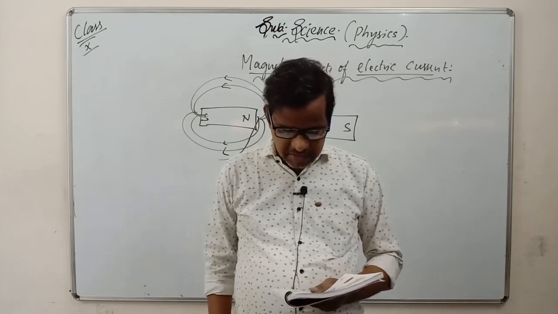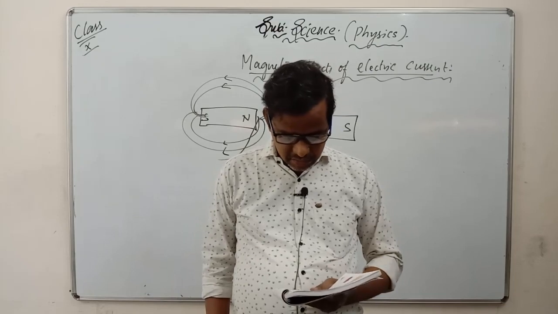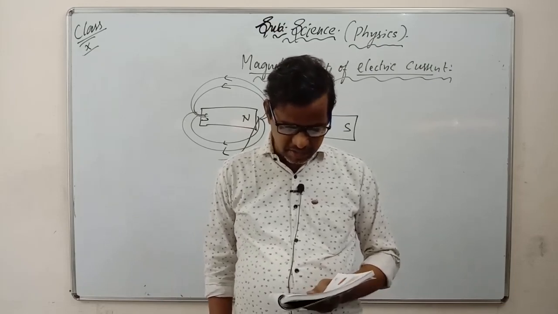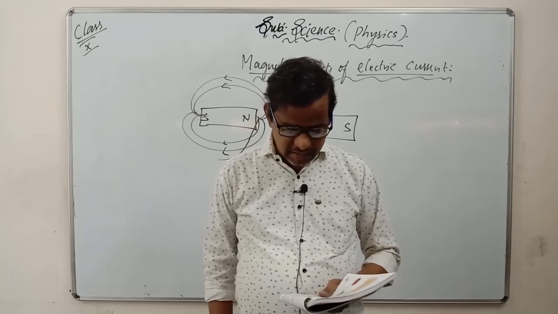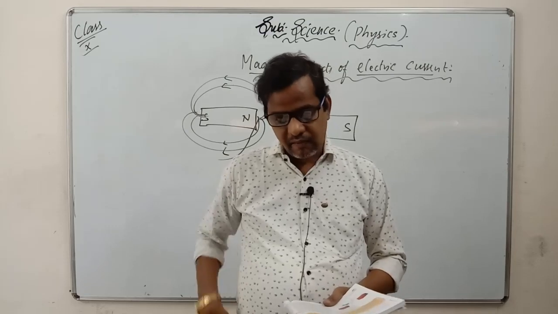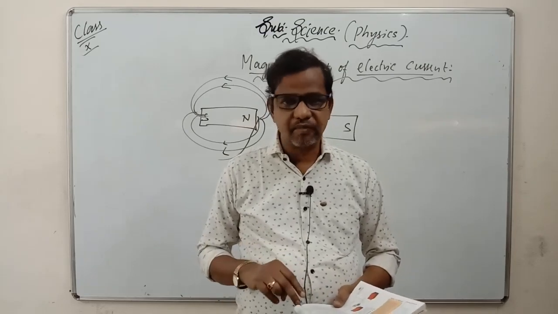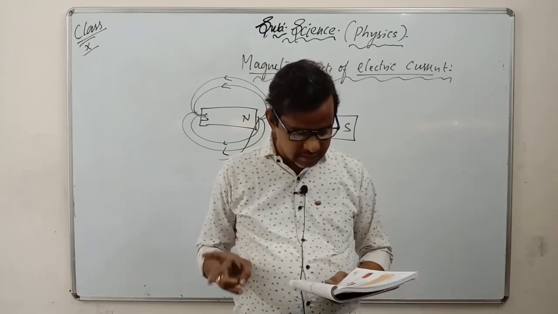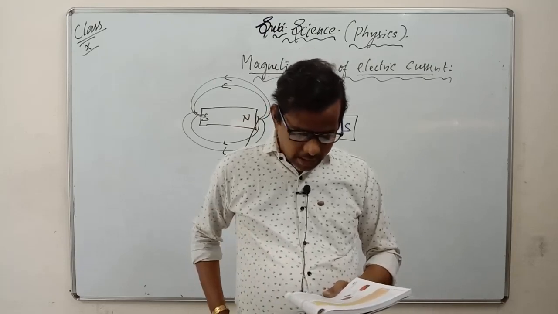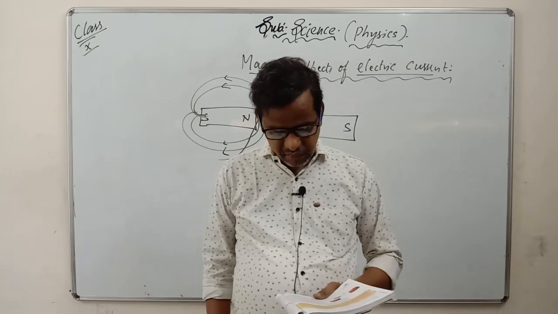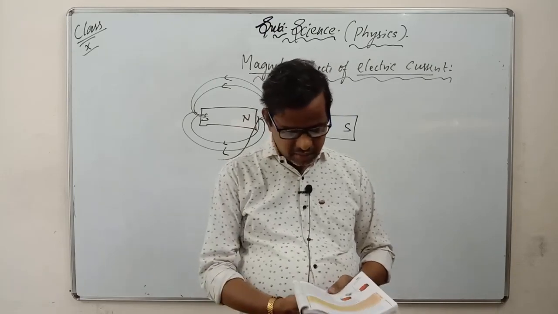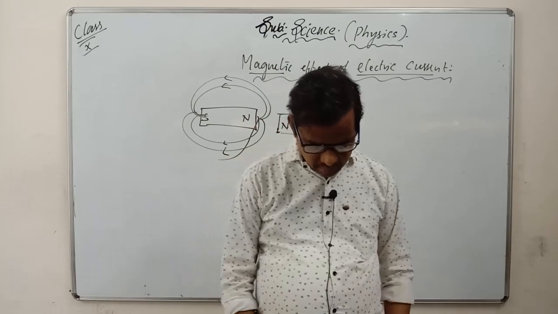Current in the coil ABCD enters from the battery through conducting brush X and flows back to the battery through brush Y. Notice the current in arm AB of the coil flows from A to B, and in arm CD it flows from C to D, opposite to the direction of current in arm AB. Apply Fleming's left-hand rule for the direction of force on the current.